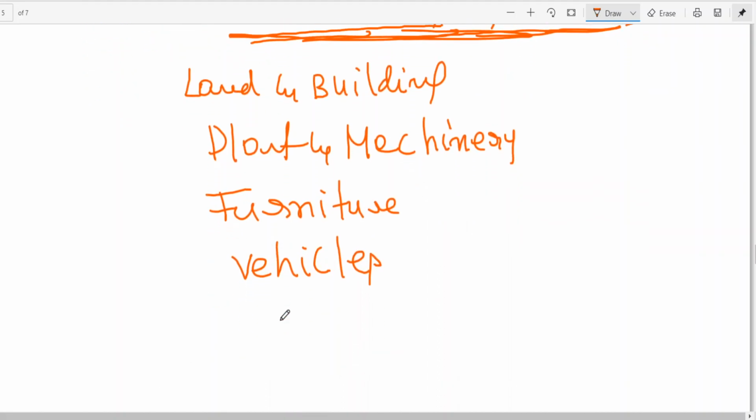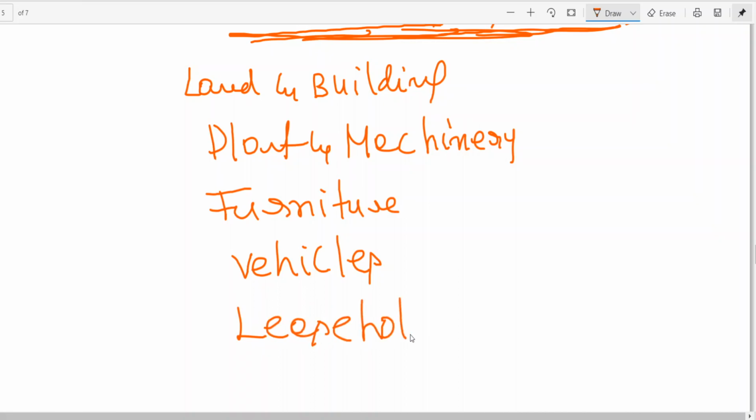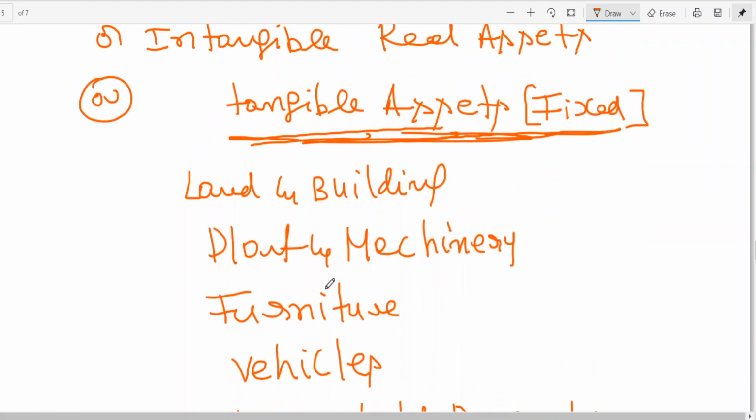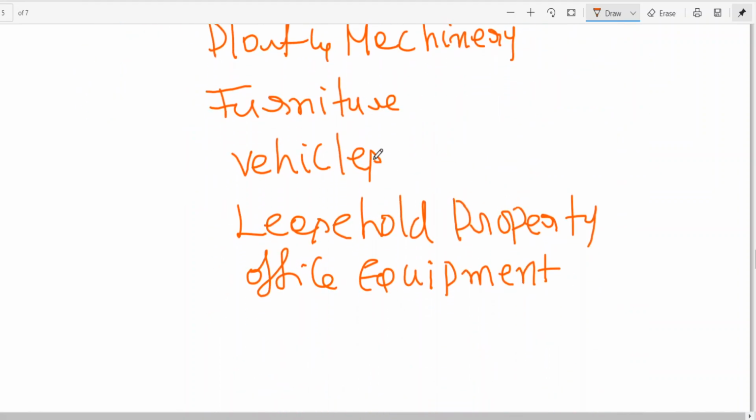Then leasehold property, where you have taken property on lease. Office equipment, like sometimes computer, typewriter, cash counting machine, they all come under the category of tangible assets.